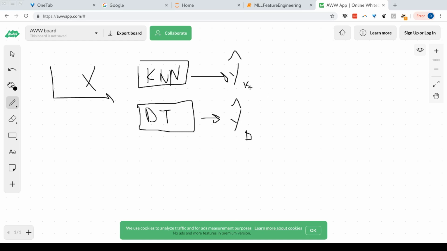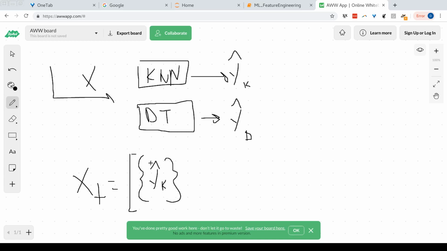Now I can treat these. I can go ahead and generate a new feature matrix in which one column is the predictive values from one estimator, in this case KNN, and the other column is the predictive values from the decision tree.